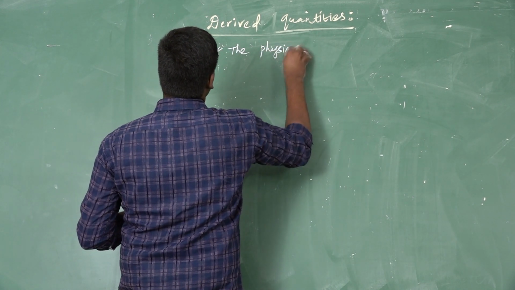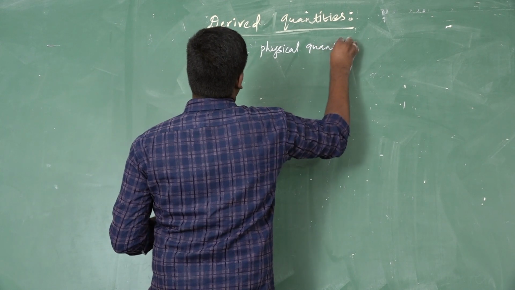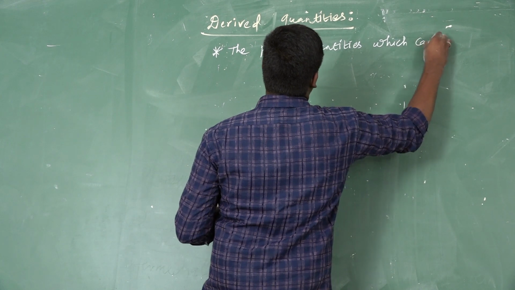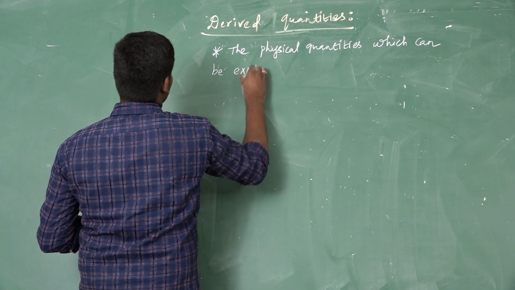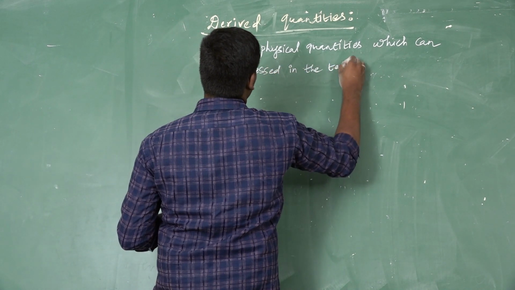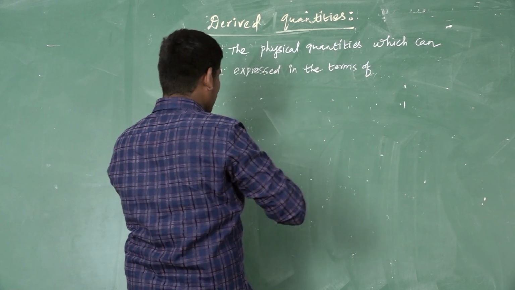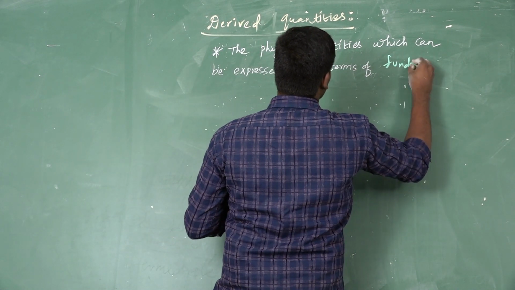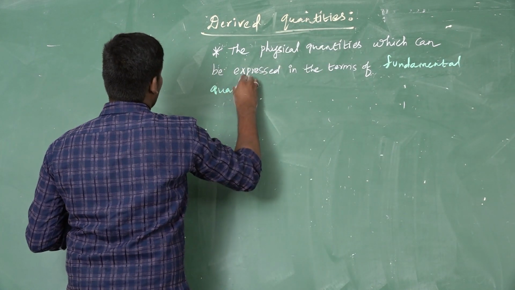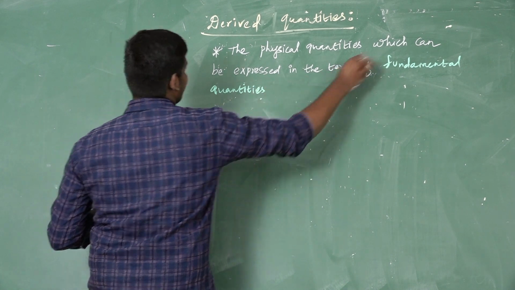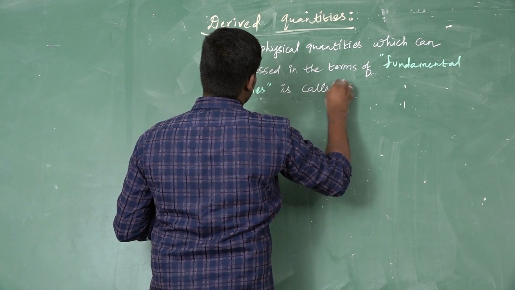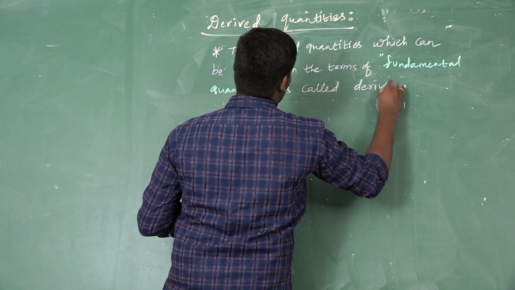The physical quantities which can be expressed in terms of fundamental quantities, very important, are called derived quantities.